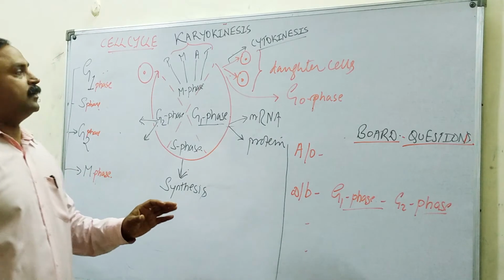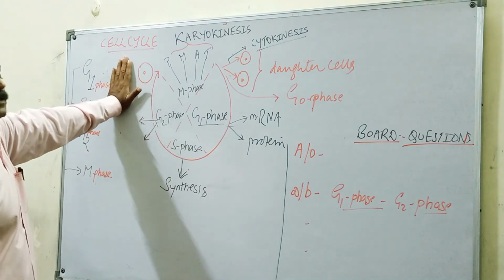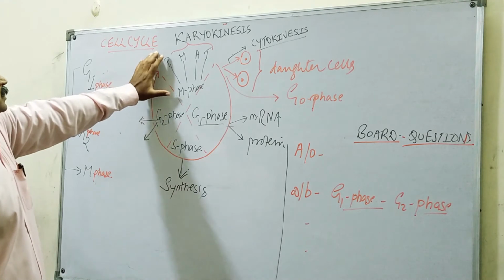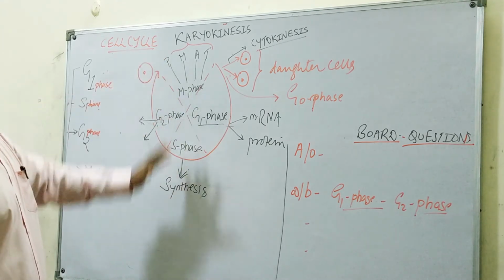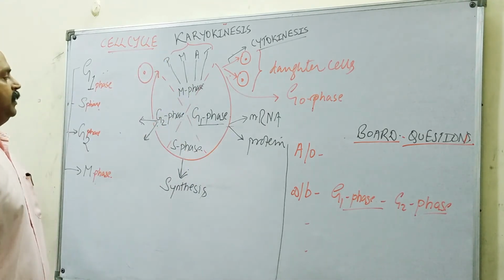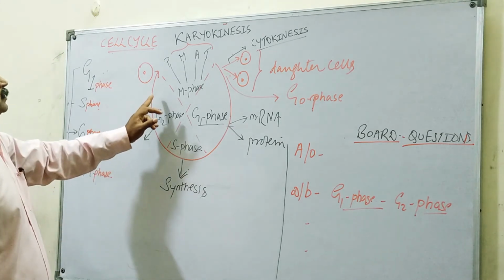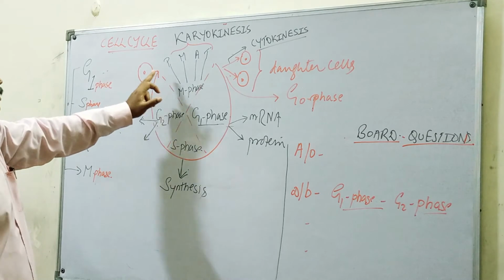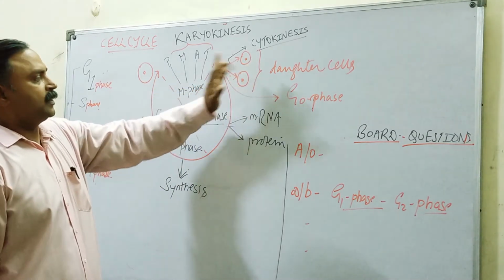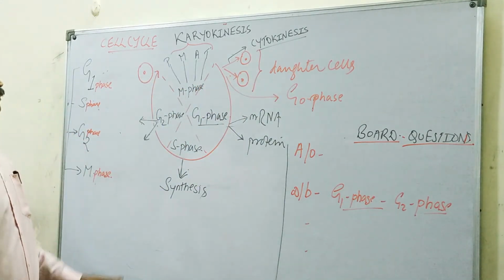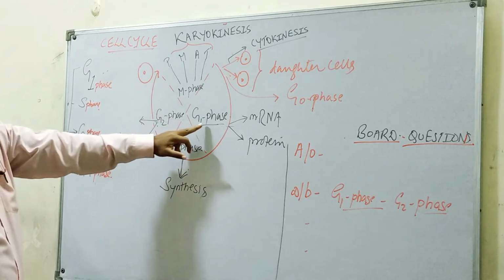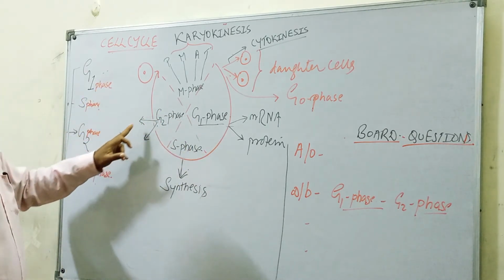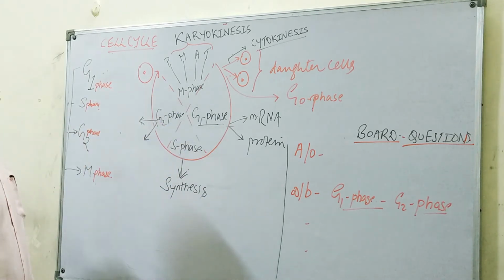Children, now I am on the last part of the chapter, that is the cell cycle. The cell cycle involves a series of events that leads the parent cell to divide into daughter cells, and it consists of four phases: G1 phase, S phase, G2 phase, and M phase.